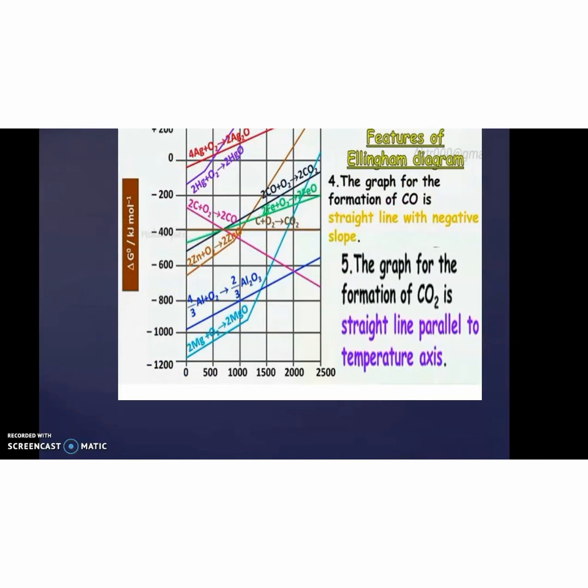Straight line with a negative slope. We can see a negative slope, for example carbon plus oxygen giving CO shows a negative slope. And some are parallel, for example carbon plus oxygen giving carbon dioxide is parallel.